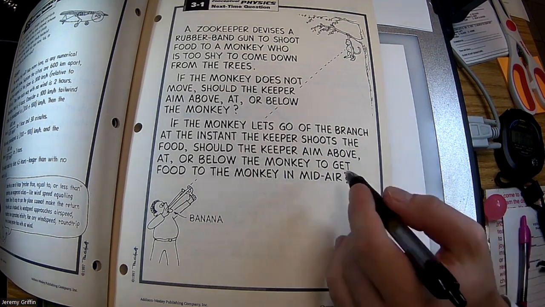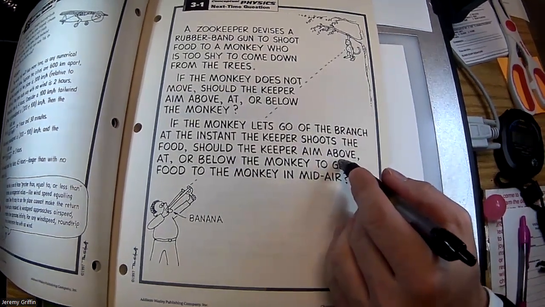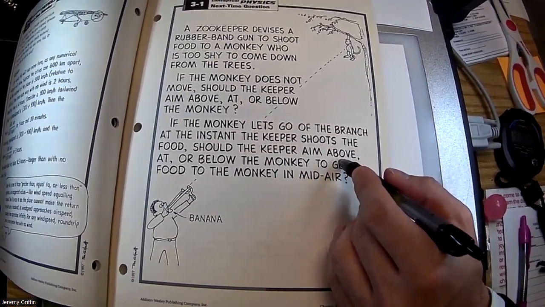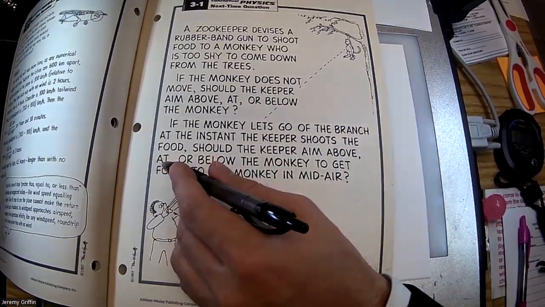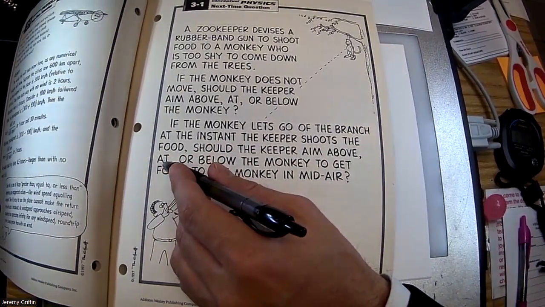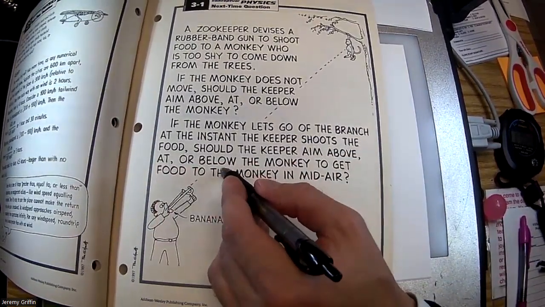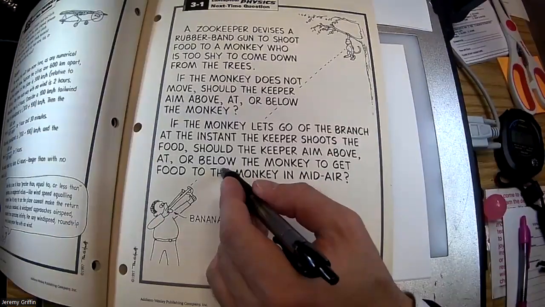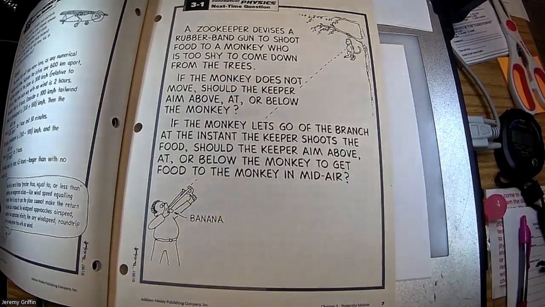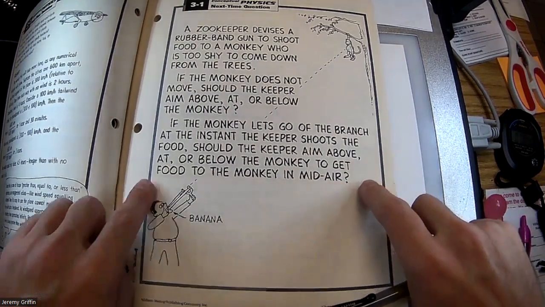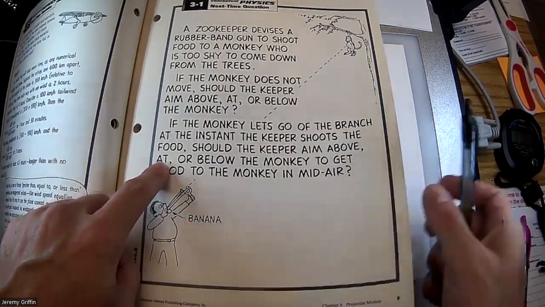Now let's see. Show of hands. How many of you guys think he should still aim above the monkey? All right. Who says at the monkey? Got it. I think we got 1 or 2 votes here, about 5 votes here. Who says below the monkey? About 5 or 6 votes there. Okay, so if you said at the monkey, that's what we're looking for. We're looking for right at the monkey.